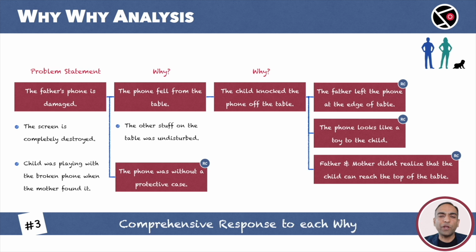The responses pretty much cover all the possibilities. But the background information is missing. For example, over here, we say that the child knocked the phone off the table. How do we know that? What information helped us reach this conclusion? These details should be included in the analysis. The context is extremely important.